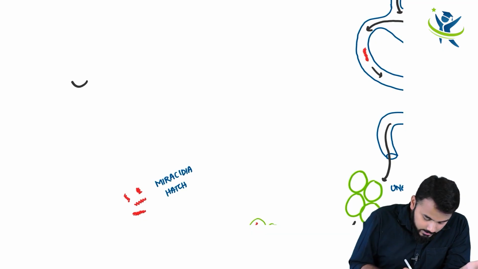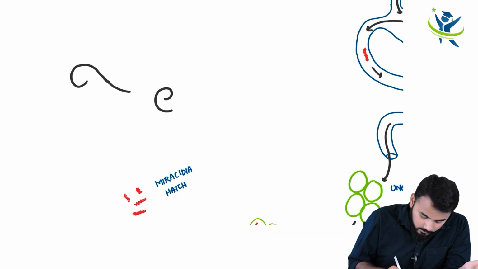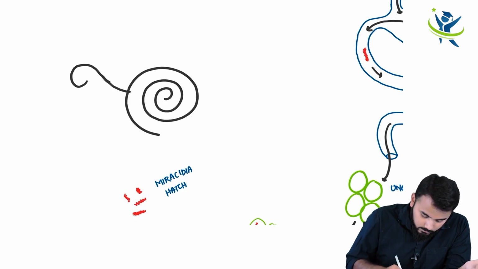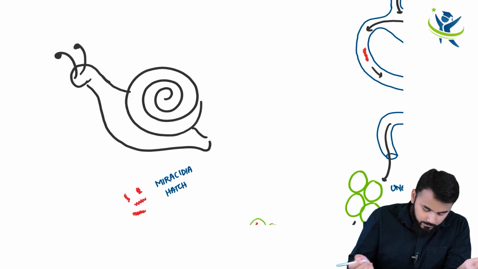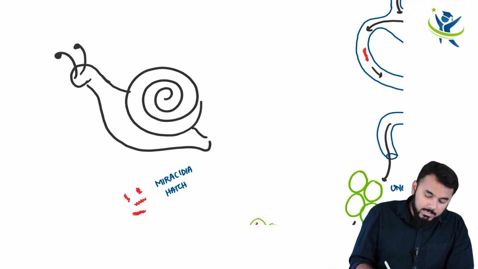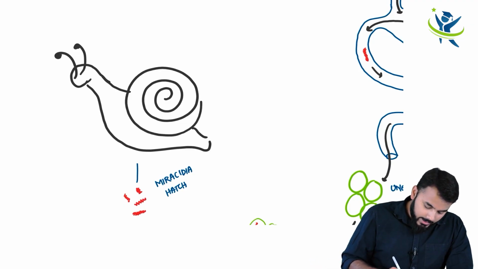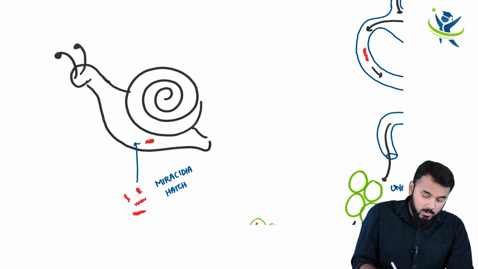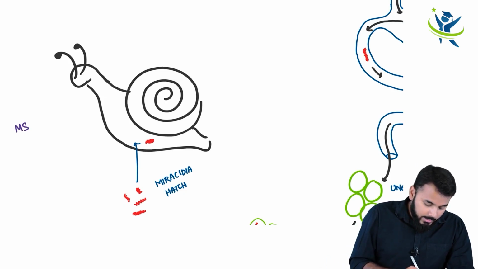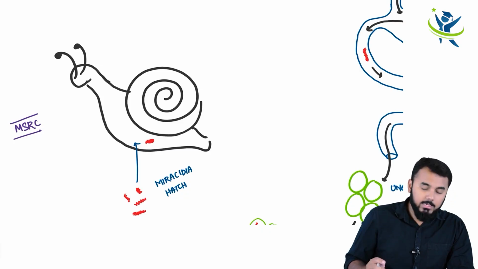So let us say this is your snail over here. So once the miracidia enter inside the snail, it will obviously undergo 3 stages. I told you. What are those 3 stages? MSRC. What does MSRC stand for?